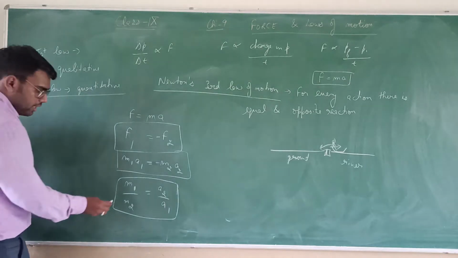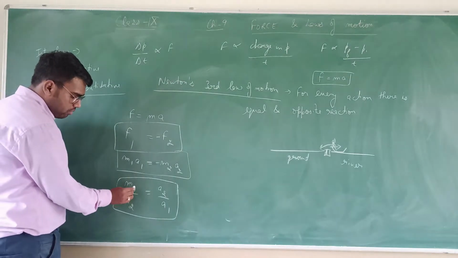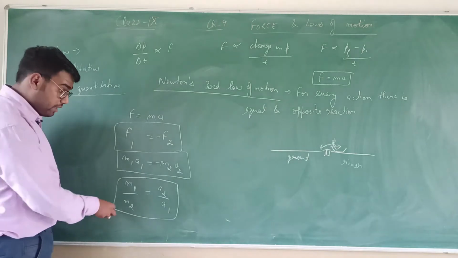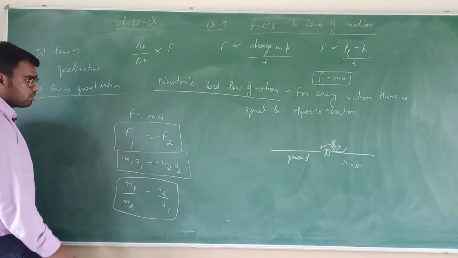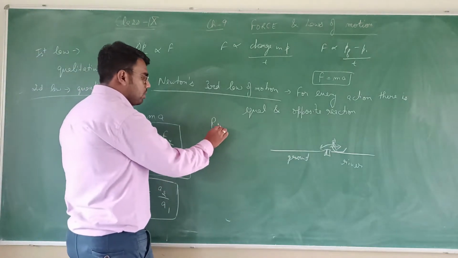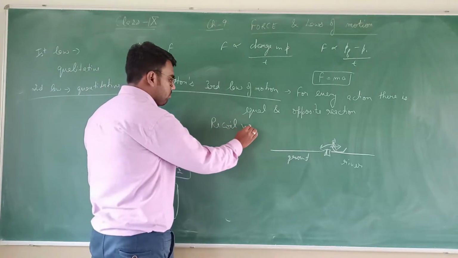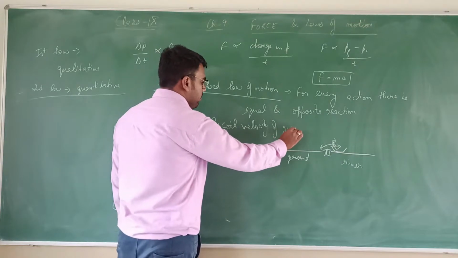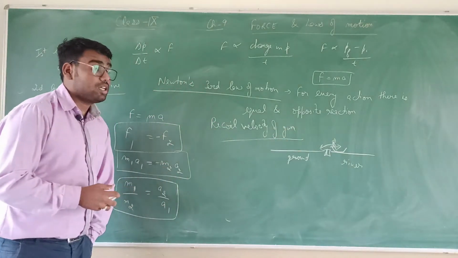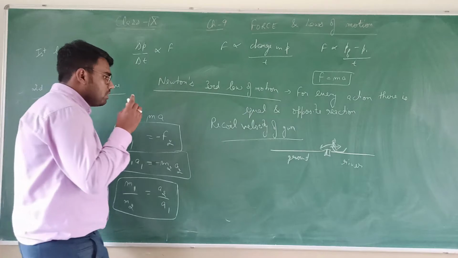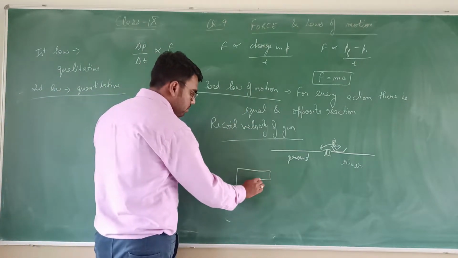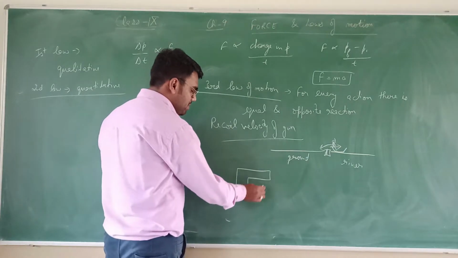So if the mass of the first object is more, its acceleration will be less, and if mass is less, then acceleration is more. We can take the example of the recoil velocity of a gun. What is the process in the recoiling of a gun? When we fire a bullet from a gun, let us assume this is a gun.